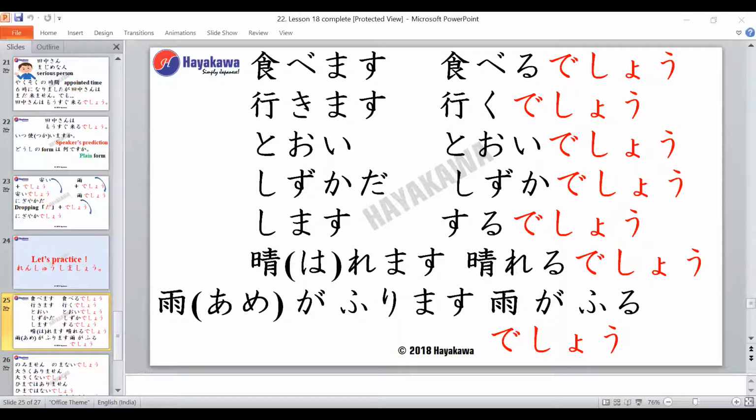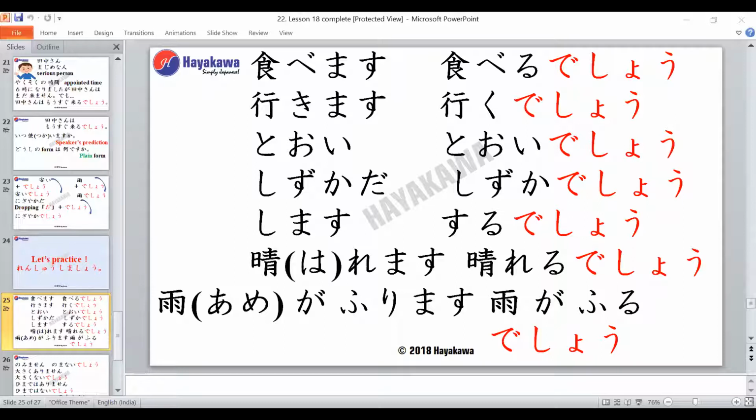Okay, the next one we have is toi, which means far. Very good, Siddharth-san. So toi means far, right? Vishnupriya-san, would you like to try doing this one? Hi, Sensei. Toi desho. Very good, Vishnupriya-san. So it becomes toi desho.